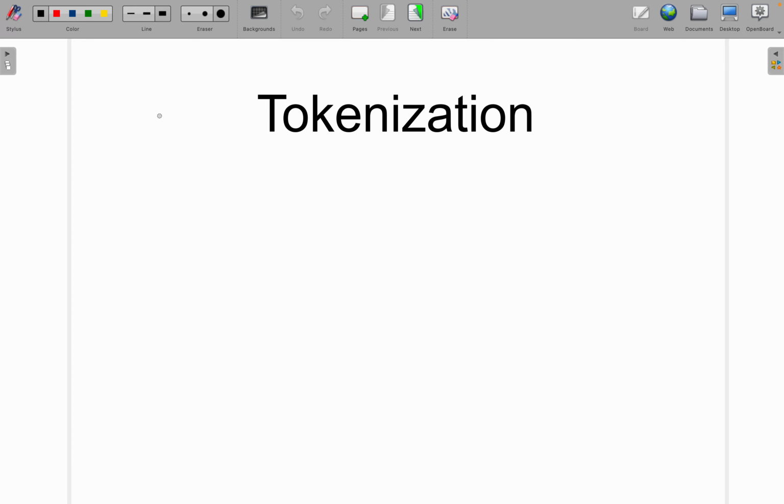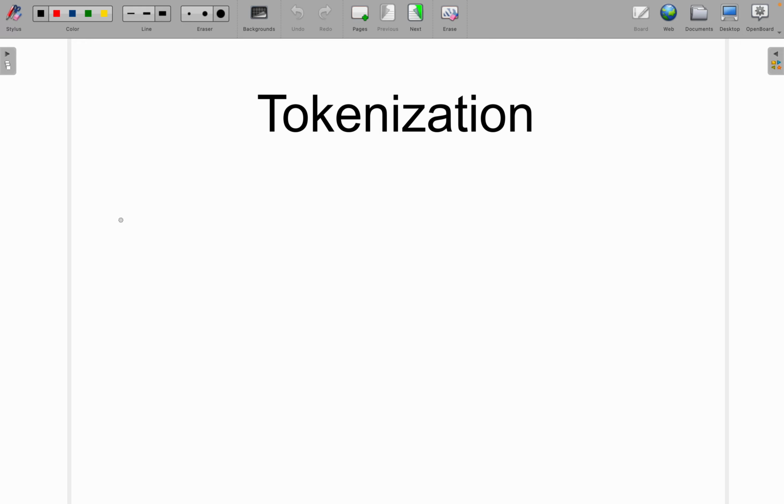As you know, I am creating an NLP playlist. First we need to understand the text processing part. To understand text processing, we need to understand some concepts, and one of them is tokenization. In today's video, we will understand what tokenization is and what the types of tokenization are. So let's get started.